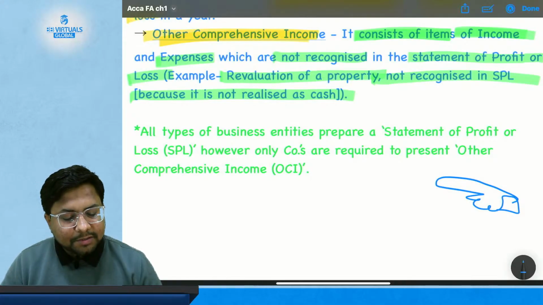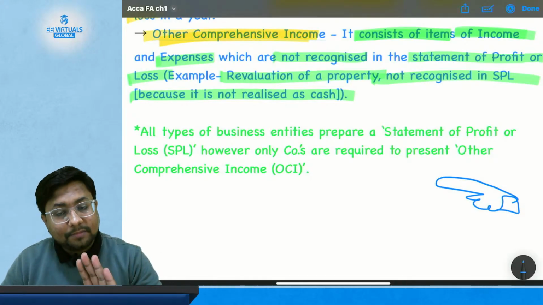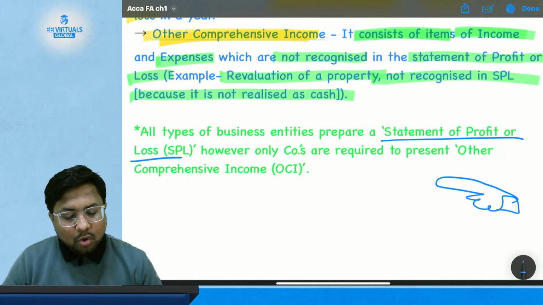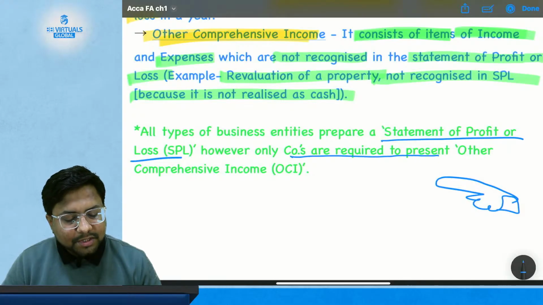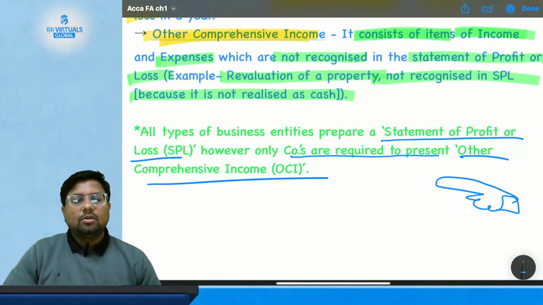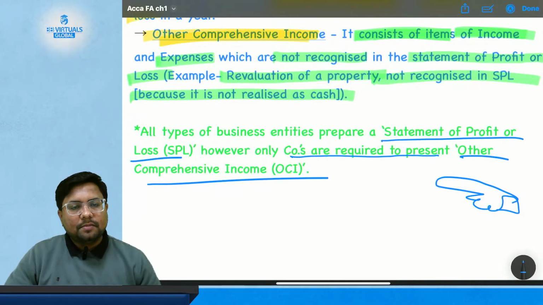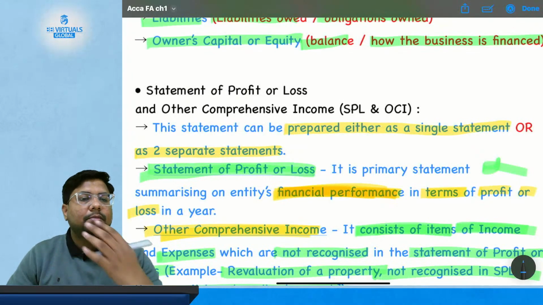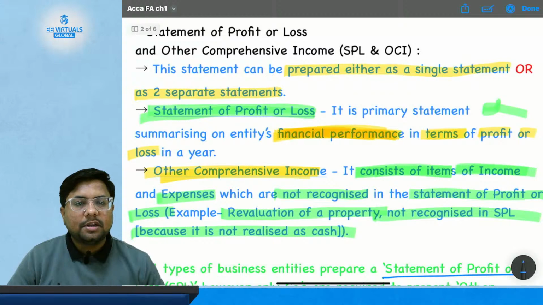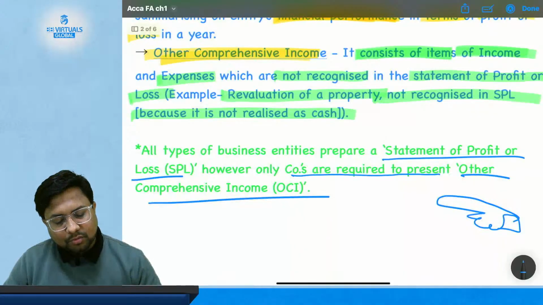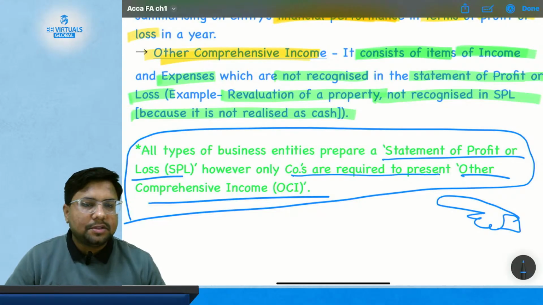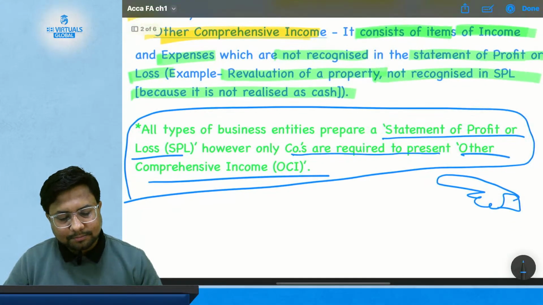All types of business entities prepare a statement of profit or loss. However, only companies are required to present other comprehensive item. So the statement of profit or loss is prepared by everyone: sole proprietor, partnership, company. But other comprehensive item is only prepared by the company form of business entity. Just keep it in mind, because the institute, that is ACCA, has asked this question many times in your examination.